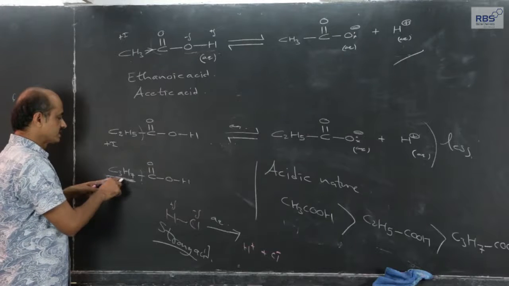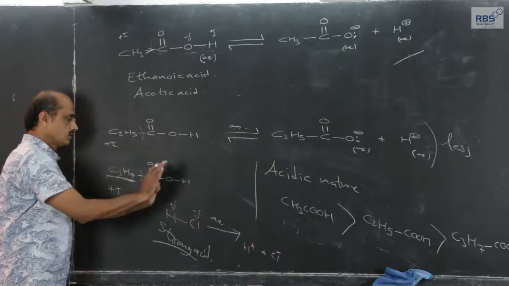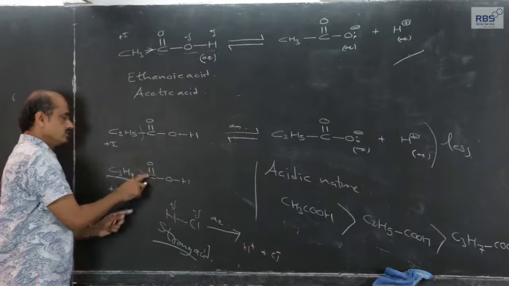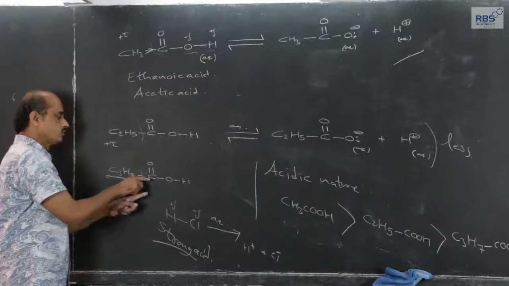Because of the increase in plus I effect, the electron is released towards the carbonyl group, meaning the electron pulling capacity of the carbonyl group will further decrease.